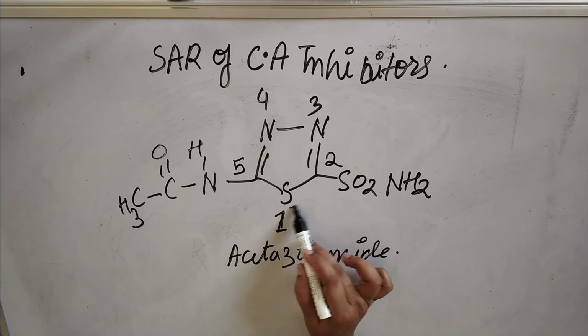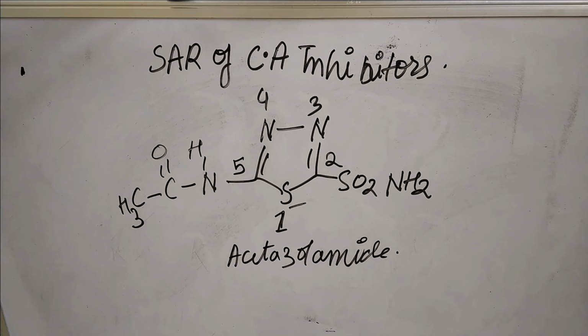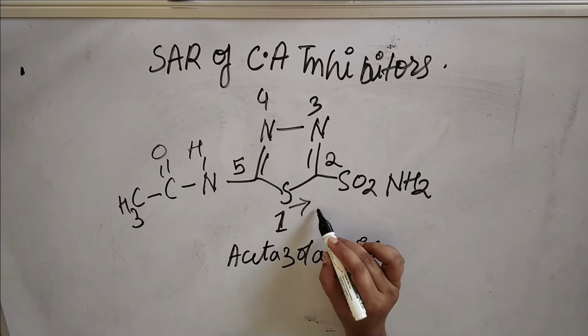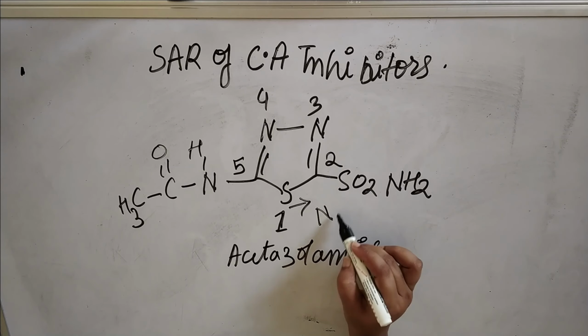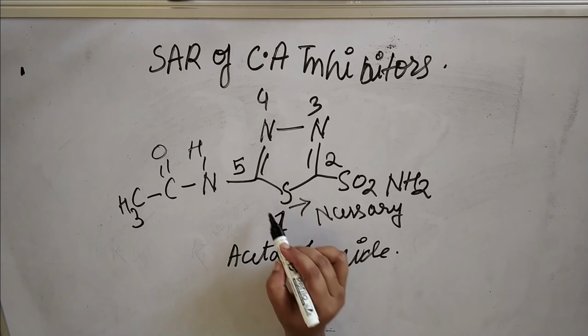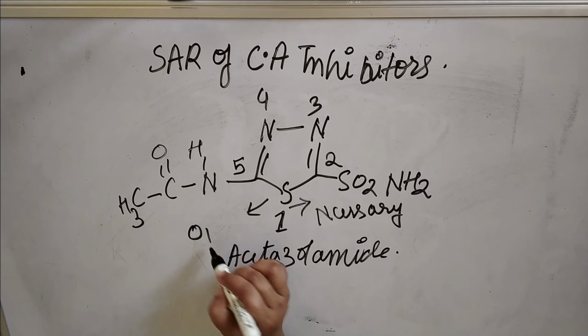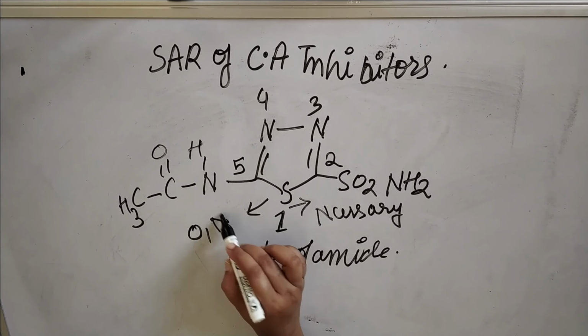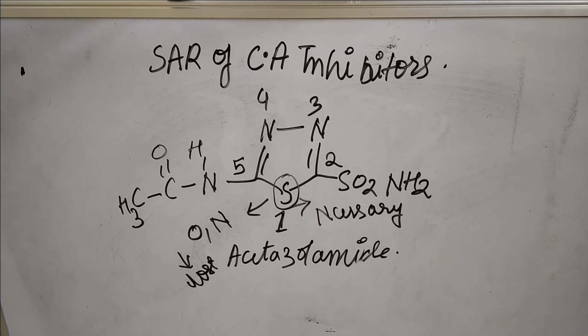At first position, the presence of sulfur group is necessary or compulsory for diuretic activity. If sulfur is replaced by oxygen or nitrogen, the activity will be lost. So that is the first point.